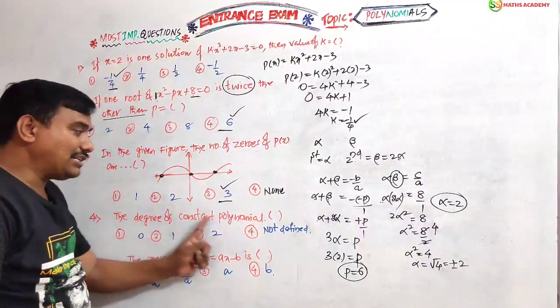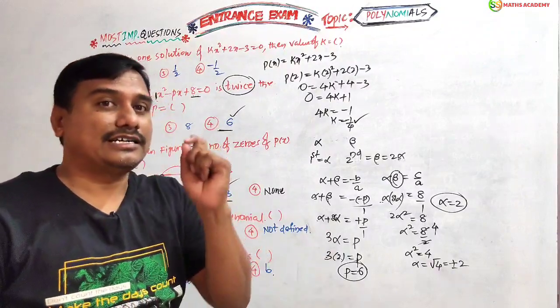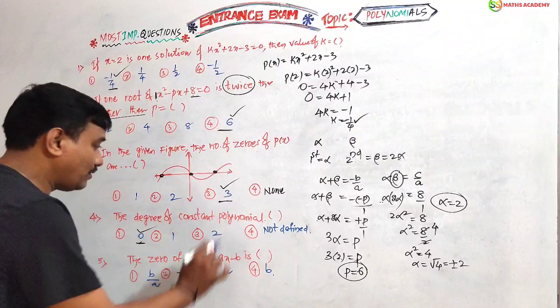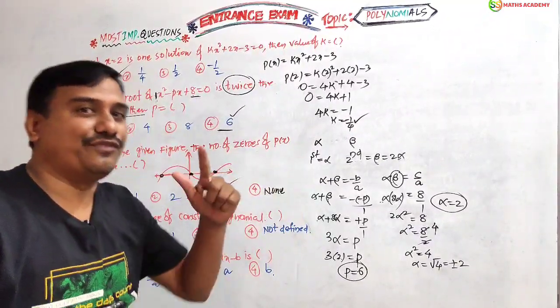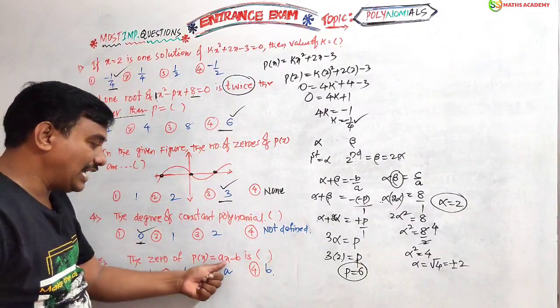Next, the degree of constant polynomial. About the note point, I will be discussing it just now. The degree of a constant polynomial is 0. And the degree of the zero polynomial is not defined. Remember these 2 points.